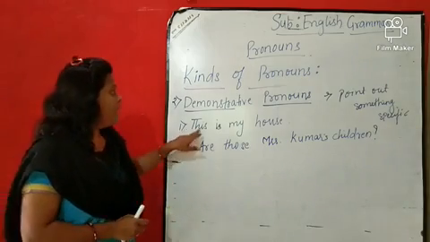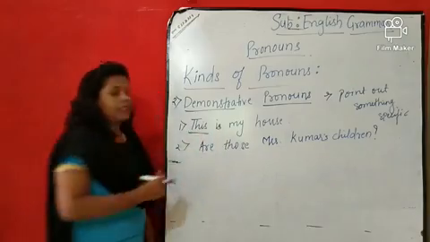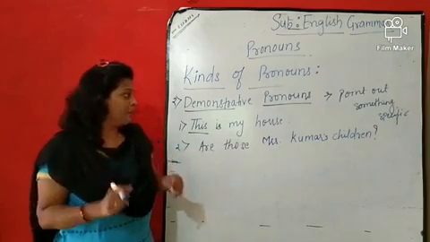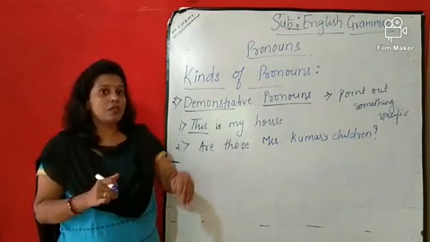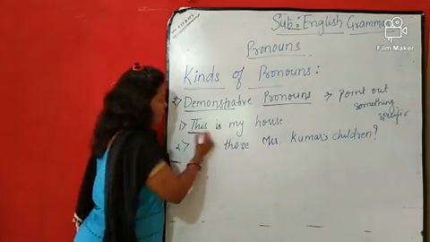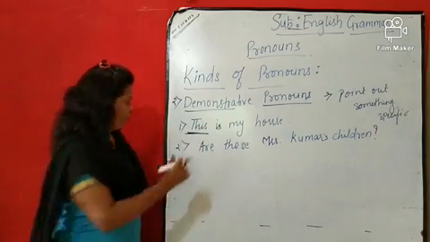For example, this is my house. In this sentence, this is my house, ये मेरा घर है. I am demonstrating. I am referring to this house. मैं इस house के बारे में बोल रही हूँ जो किसका है? मेरा है. So here this is acting as a demonstrative pronoun.